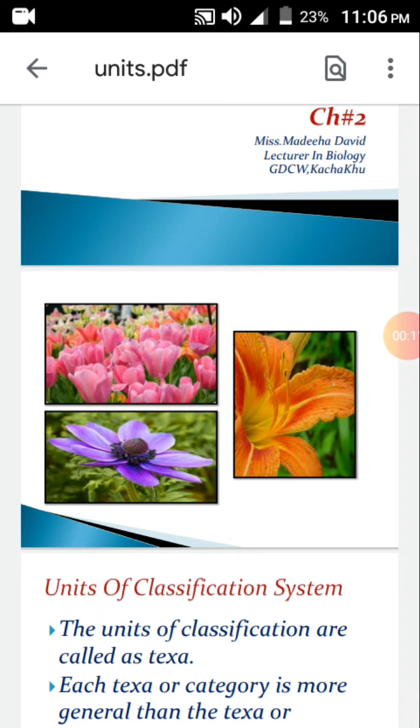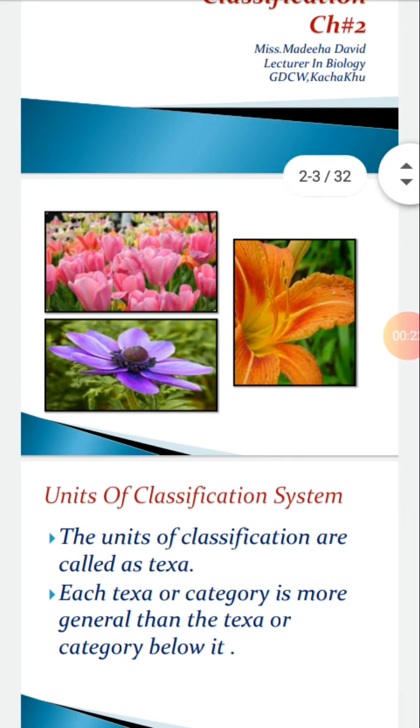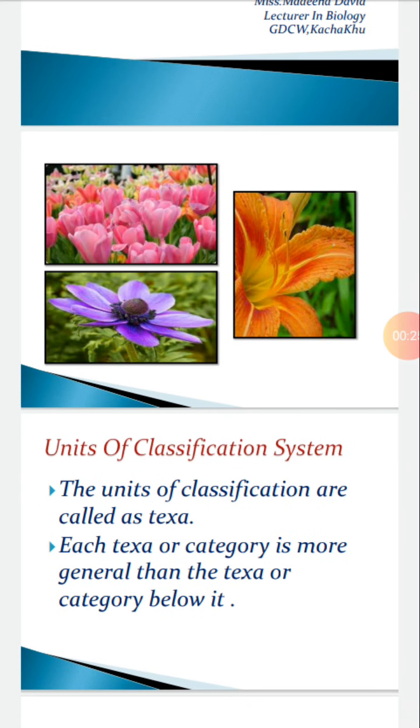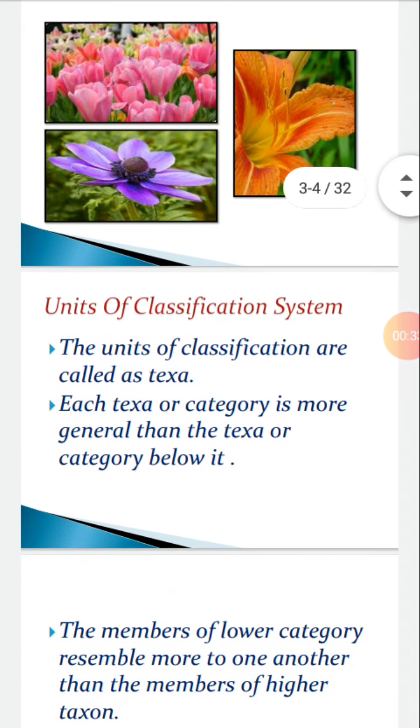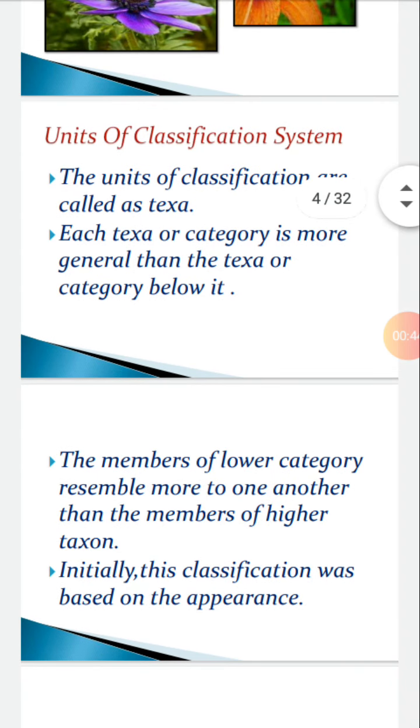Today in Botany, chapter number 2, classification, we will discuss units of classification. Units of classification are called taxa. Each taxa or category is more general than the taxa or category below it. The members of a lower category resemble one another more than the members of a higher taxon. That is, lower taxon members are more closely related to each other than those of a higher taxon or group.